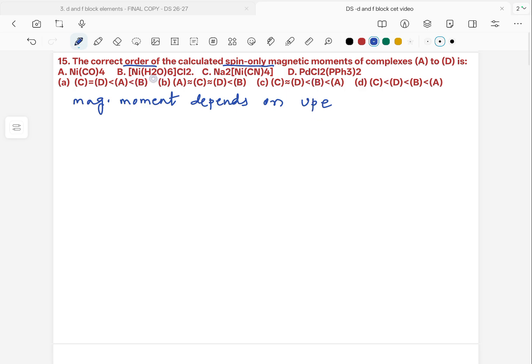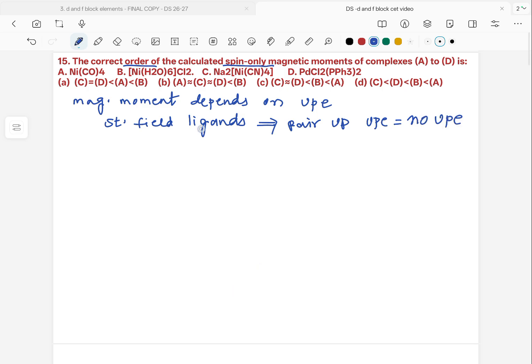When we talk about complexes, crystal field theory influences a lot the pairing or unpairing of electrons. Usually, strong field ligands will pair up unpaired electrons. Generally, the metal will have no unpaired electrons after pairing up.